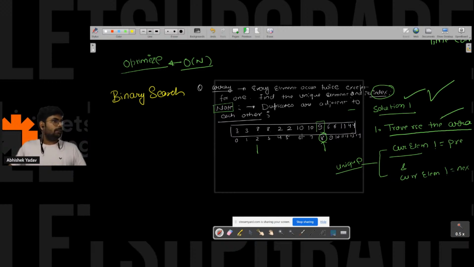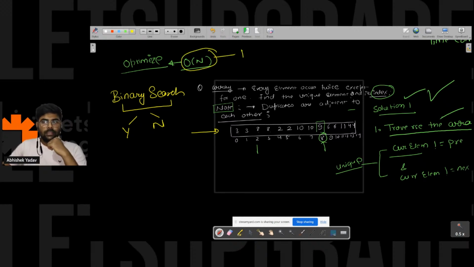Let me see the comments. Anyone from the audience, binary search is applicable or not? Yes or no? In this question, or is this the best solution? Sahil is saying yes, binary search is applicable. Why, Sahil, you are saying binary search is applicable? Give me the reason also, right? Narendra is also saying binary search is applicable. Give me the reason, guys.